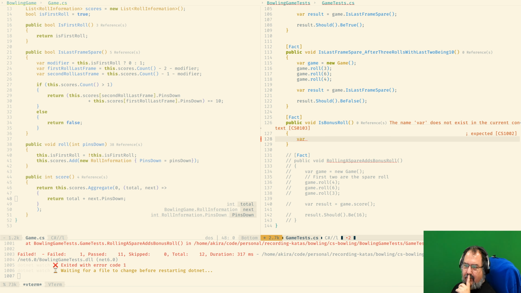That's one of the problems that I always find with doing something that is not being used immediately. Then when you are going to use it, you discover that actually that's not the way that you should be doing it. So yeah, its last frame spare was created too quickly. It wasn't yet needed. That's fine. Let's go with its bonus roll. Let's create it.